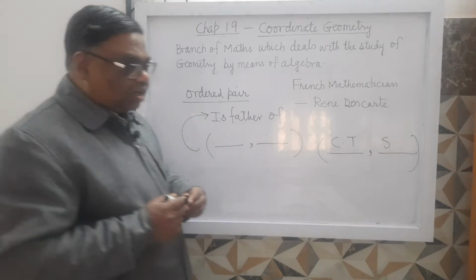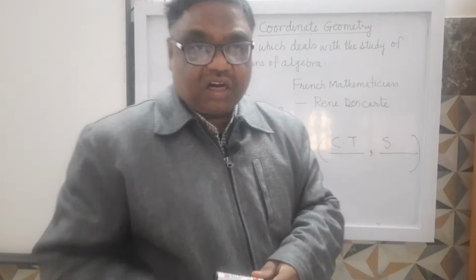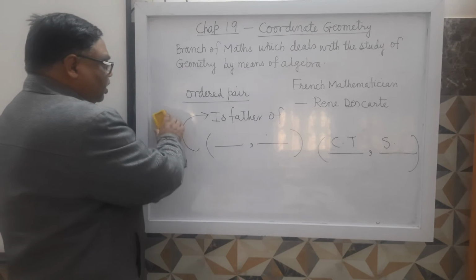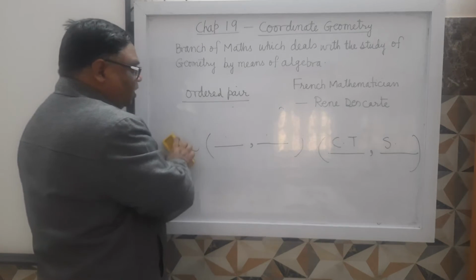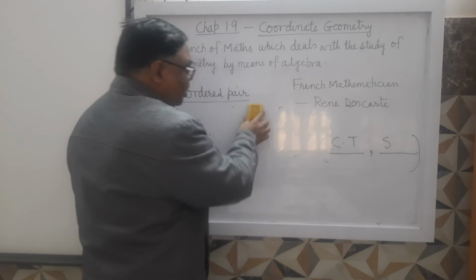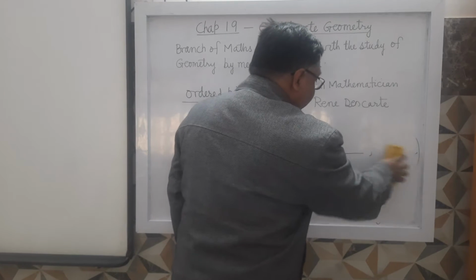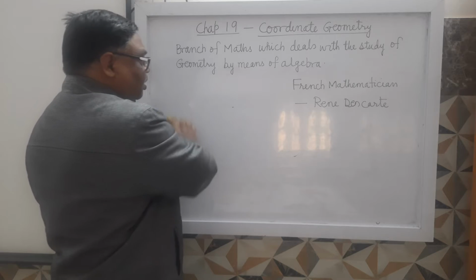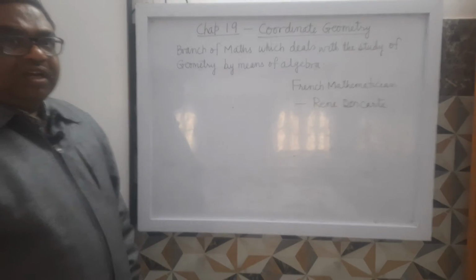So what is an ordered pair? In the context of coordinate geometry, an ordered pair is a pair of two real numbers which occur in a particular, specific order. It's clear?